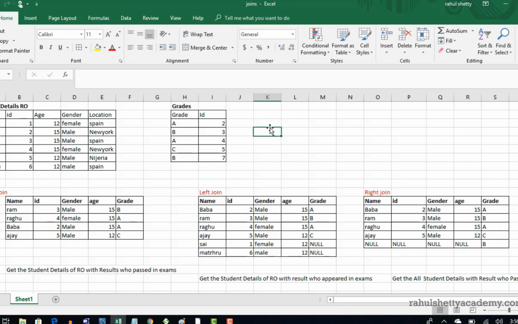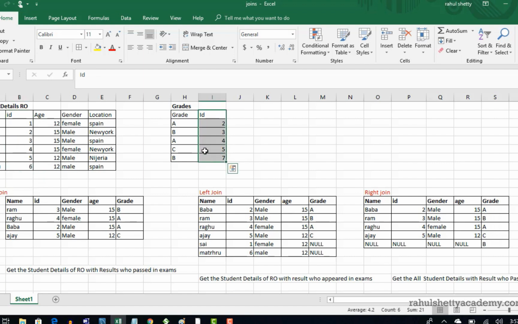Okay. So keeping that in mind, get the student details of Rahul organization with the results who passed. So basically, I need the student details of those who only passed in the examination. So for that, you have to map this to this table using this primary ID key.